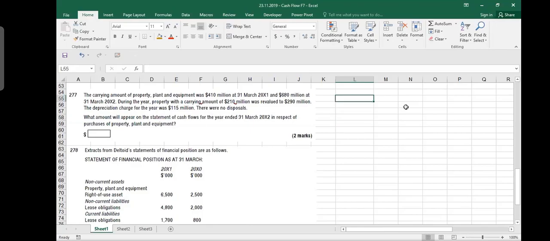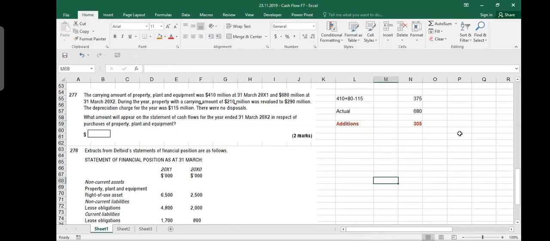So where are you starting from? 410, then add revaluation 80, minus depreciation 115. So this is what it should be. I put it here. It should be 375, right? And actual is 680. And additions are this minus this, 305. Very simple. Done and dusted. Then do 278.